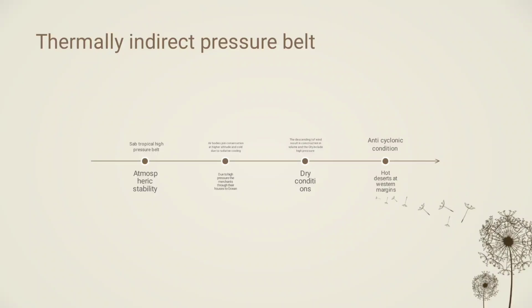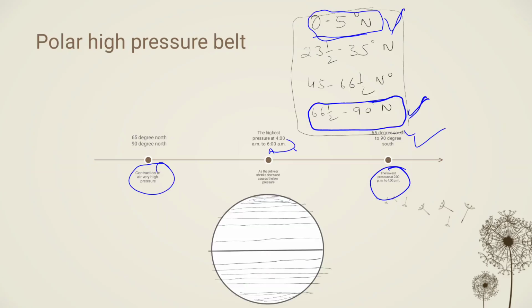So we are going ahead with the thermally indirect pressure belts. These are the subtropical high pressure belt and the subpolar low pressure belt. First we will talk about the subtropical high pressure belt. This is between 23.5° to 35° north and south, right? Both are similar, the tropics on north and south.